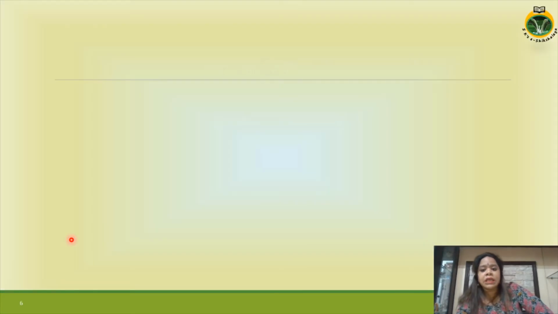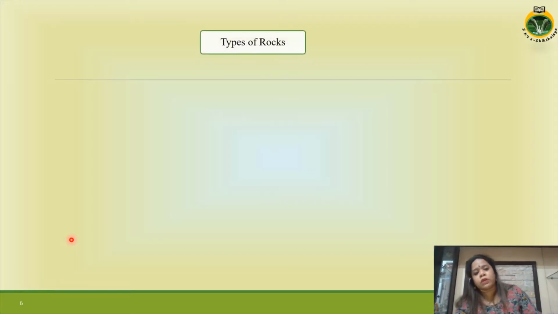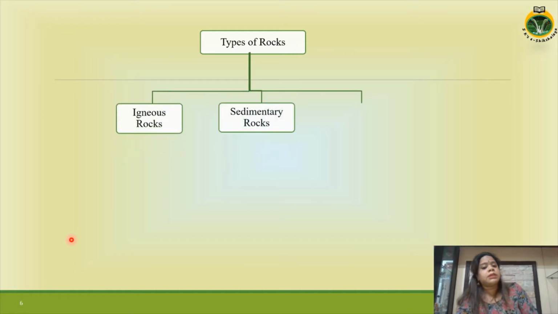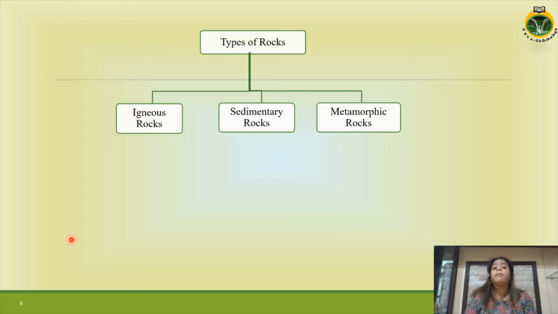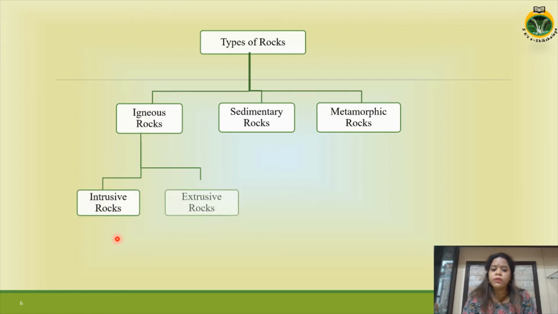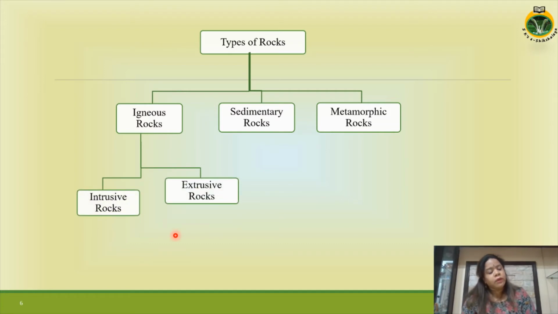Now let's see the types of rocks. We have three types of rocks: igneous rocks, sedimentary rocks, and metamorphic rocks. And igneous rocks can be further classified into two: intrusive rocks and extrusive rocks.